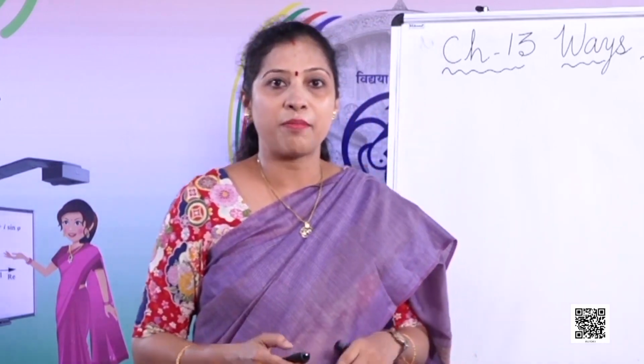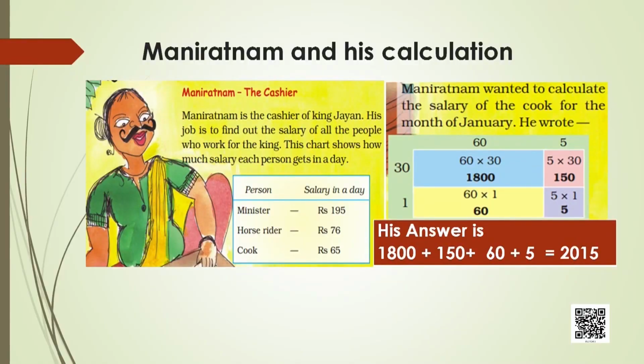Now let's take one example. This is Mani Ratnam. He is the cashier of the king. His job is to find out the salary of different people who are working under the king. You can see in the table, the minister gets 195 rupees, the horse rider gets 76 rupees, and the cook gets 65 rupees. And he has to calculate the salary of the cook for the month of January.